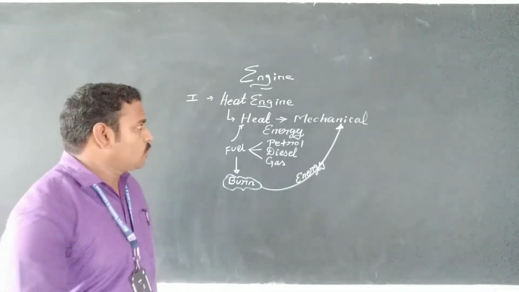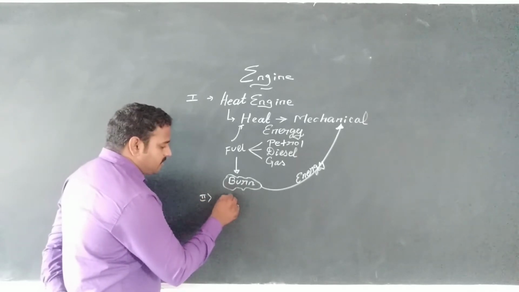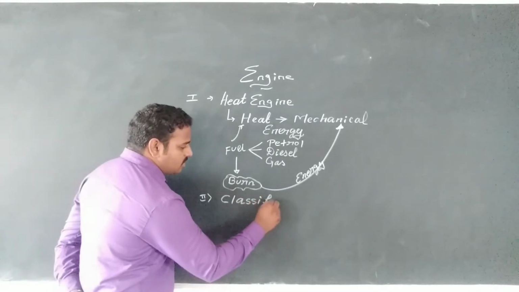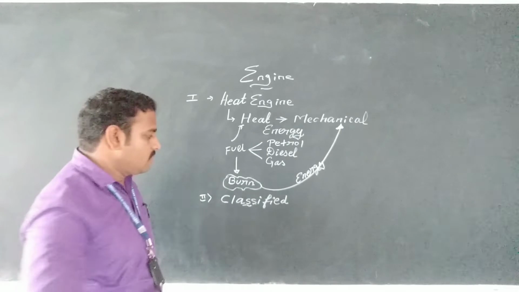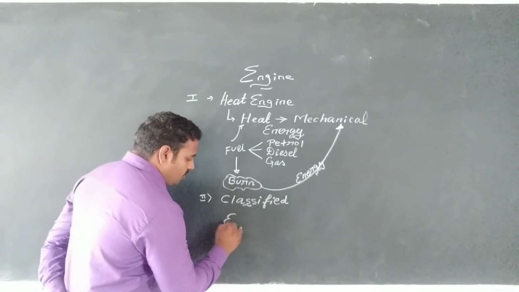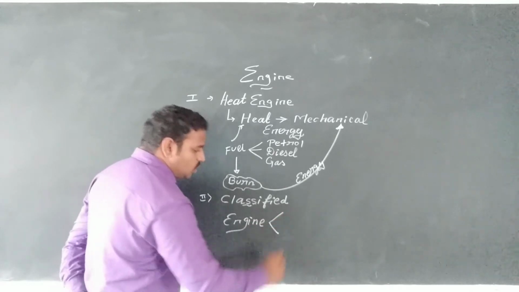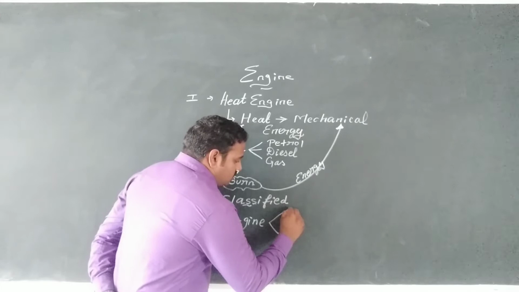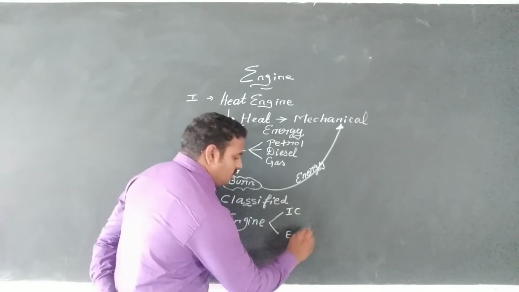Okay. Next, the second topic is how engines are classified. Engines are classified into two types. One is IC, one more is EC.